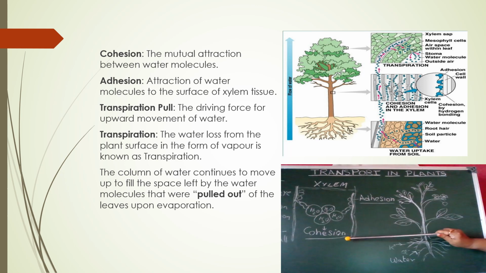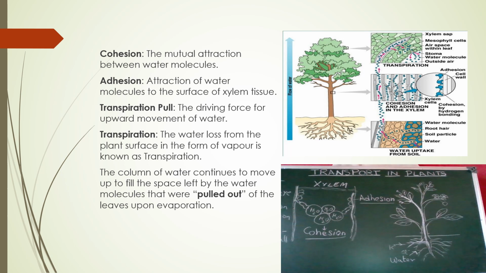Here, due to cohesion and adhesion, the water is getting pushed, and due to the pulling forces of transpiration, the water is getting pulled upwards. So the water is continuously moving from the root to the different parts of the plant, and it is only moving upwards, not downwards. In the xylem tissue, the water flows only upwards; it is unidirectional. But in the case of phloem tissue, it is multidirectional. From the leaves, it can travel to different parts of the plant.